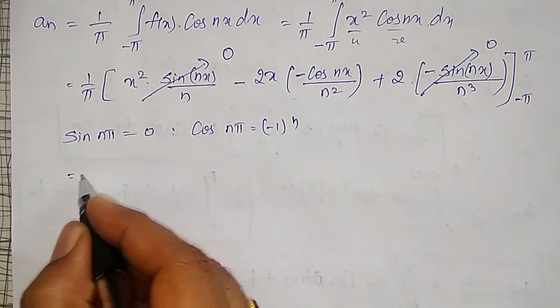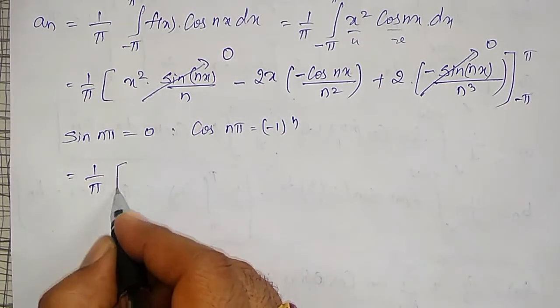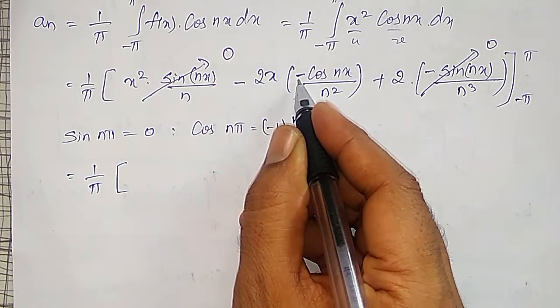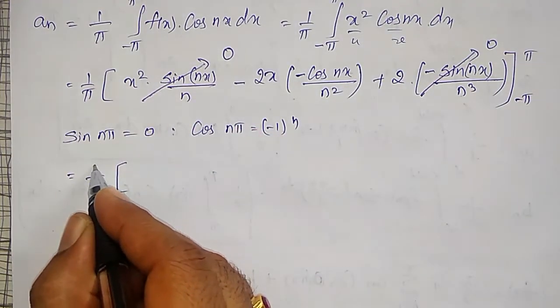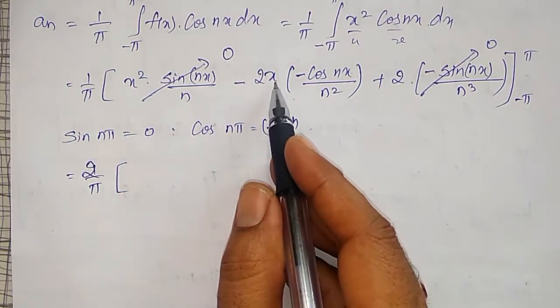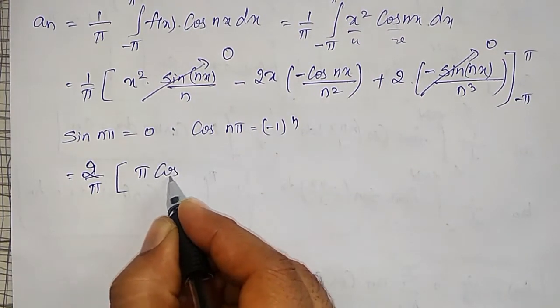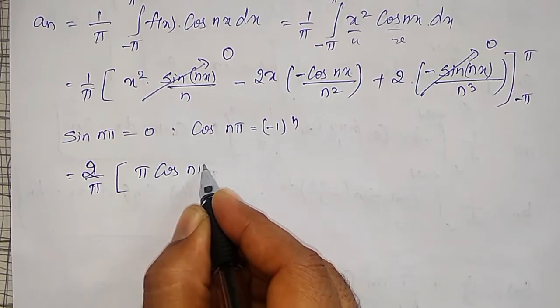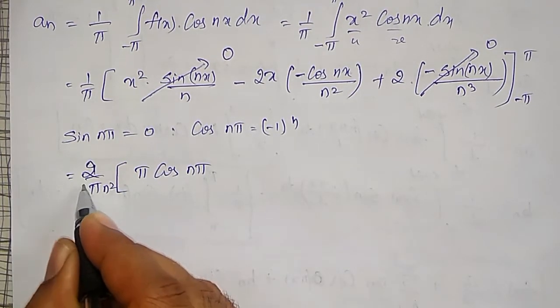I can write it as now 1/π, and already minus of minus plus is there, and 2 also I can take outside, 2 times, with x equal to upper limit first, π cos nπ, and n² also I will write outside.